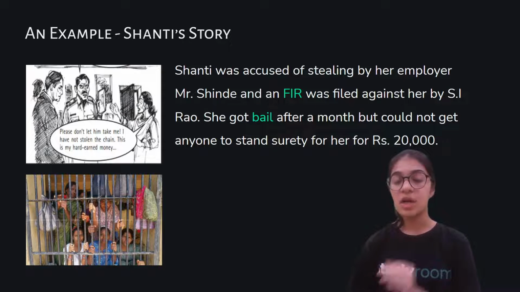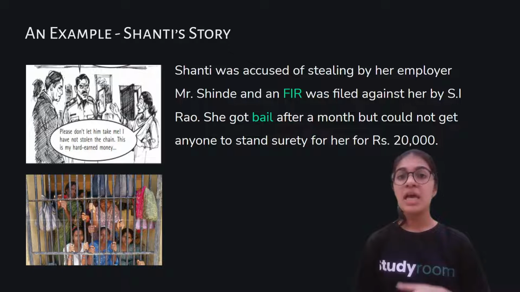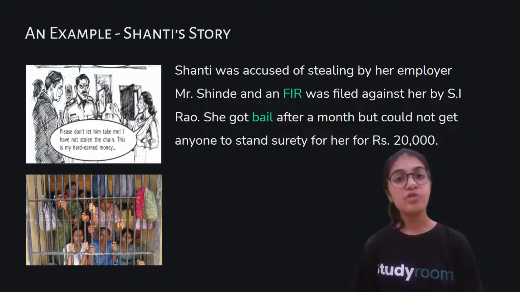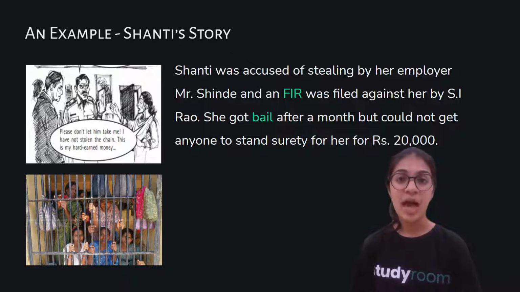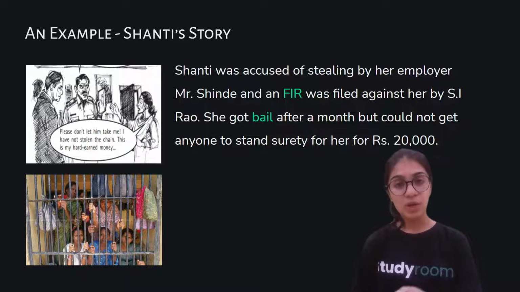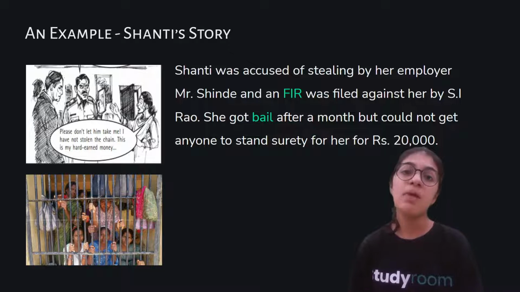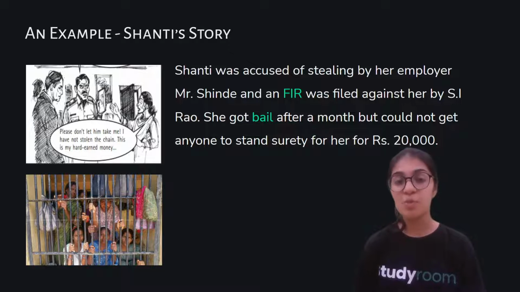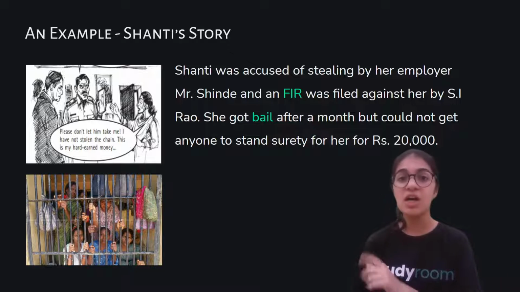Now basically the trunk of Shanti is where all her stuff is kept in their home. Mr. Shinde goes and checks her trunk, and from there he finds an envelope which has rupees 10,000 in it. And he assumes that maybe this envelope has 10,000 rupees because she first stole the gold chain and then sold it in the market and earned these rupees 10,000. So basically he assumed this entire story.